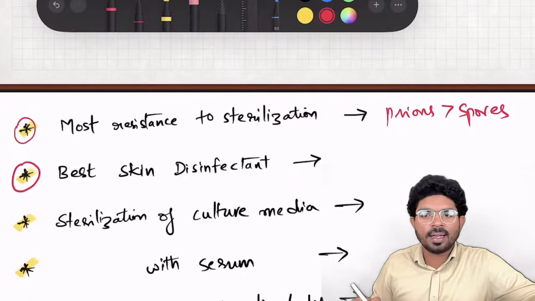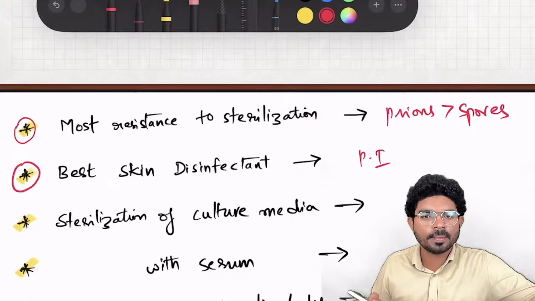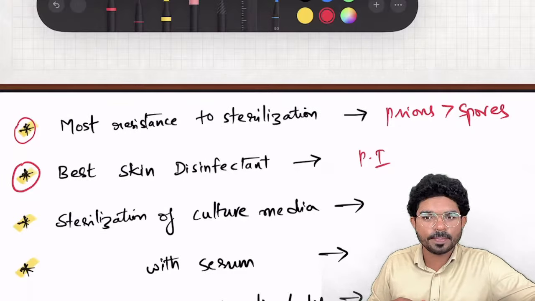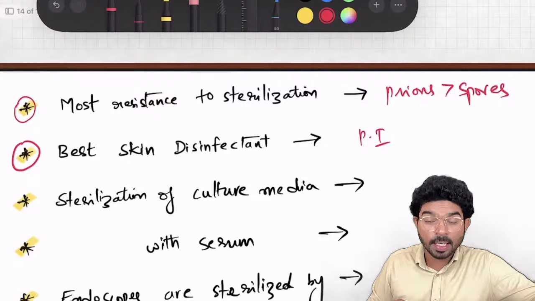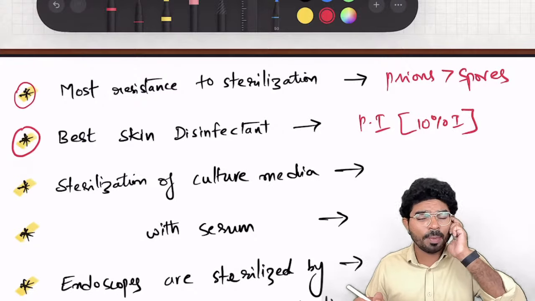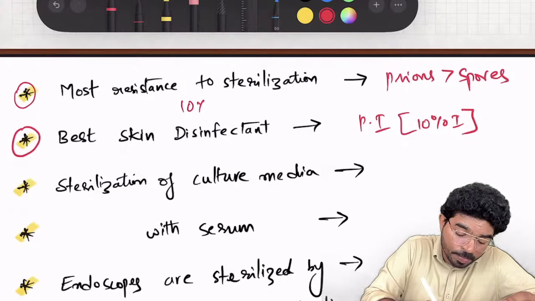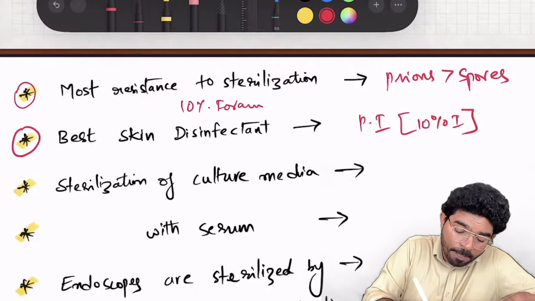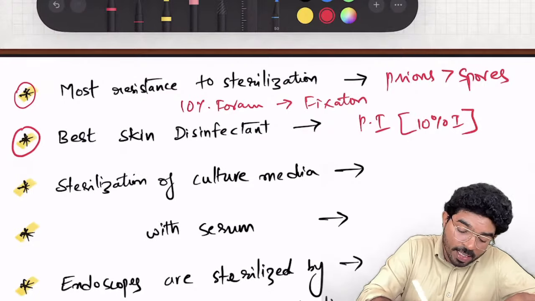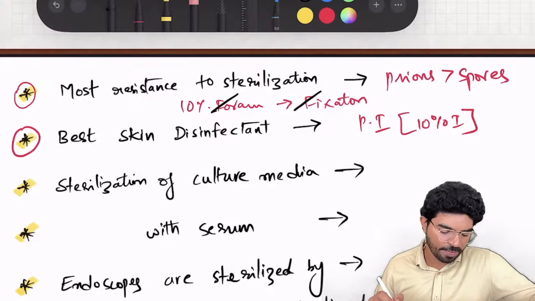Best skin disinfectant is povidone iodine, also called betadine. How much percentage? Yes, very good, it is 10%. It contains 10% iodine. Similarly, I want you to make a note of another 10%: 10% formalin. 10% formalin is useful for fixation. You can remember it as F and F.